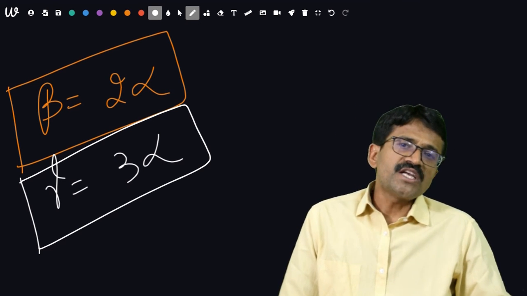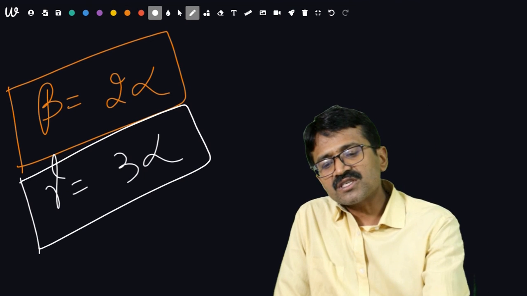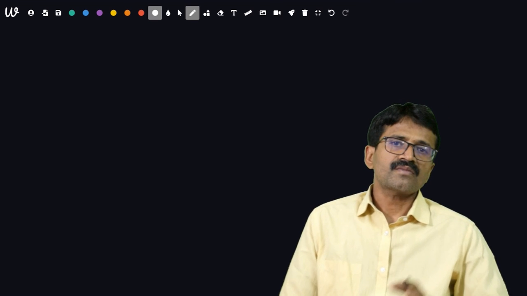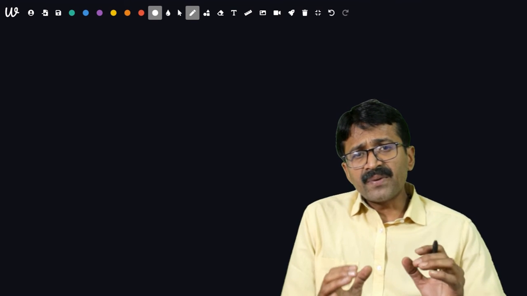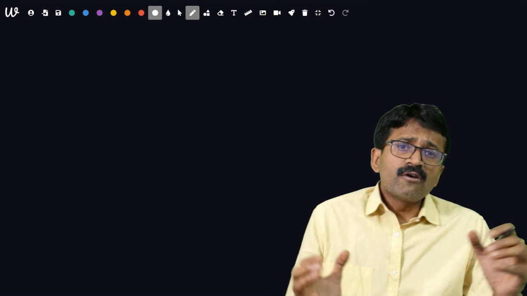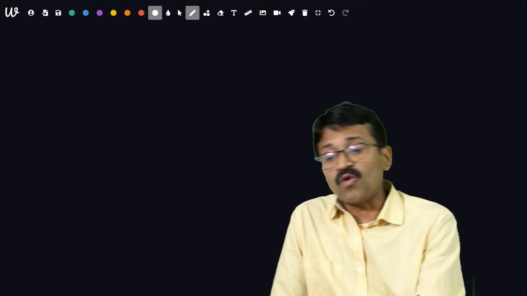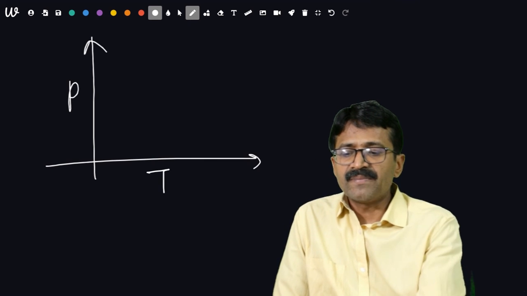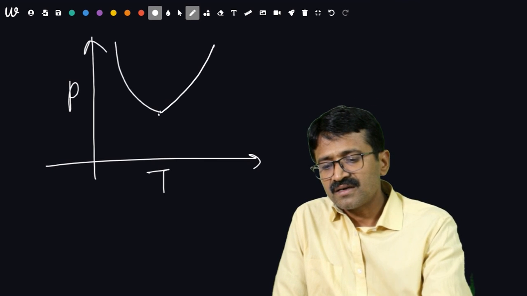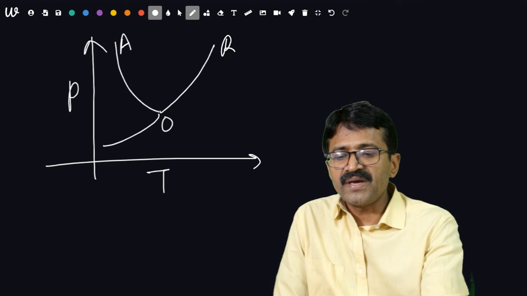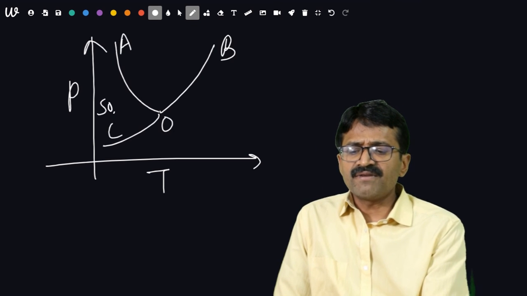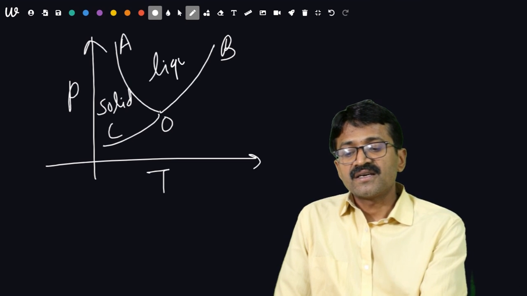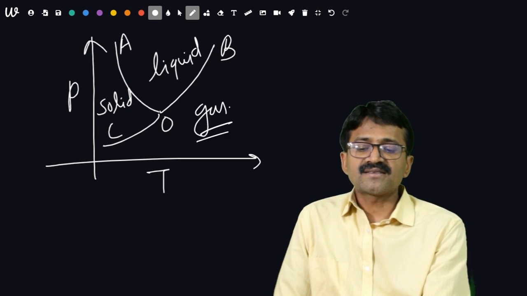What about the change in states? Whenever we discuss state change, it is basically of 3 types: solid, liquid and gaseous state. Listen, a pressure temperature indicator graph shows equilibrium between these 3 states. What about this curve? It is in this way. Here there is pressure, here there is temperature. This is O, this is A, this is B, this is C. Here there will be solid state, here liquid state, here gaseous state.